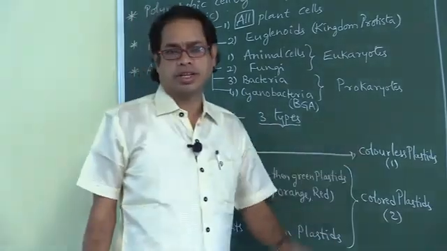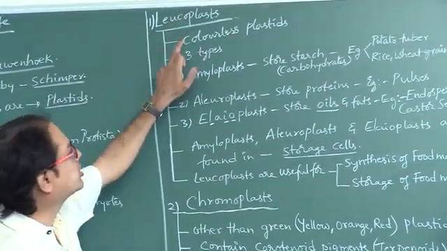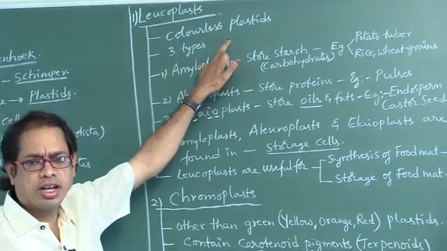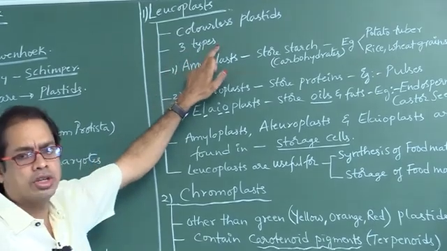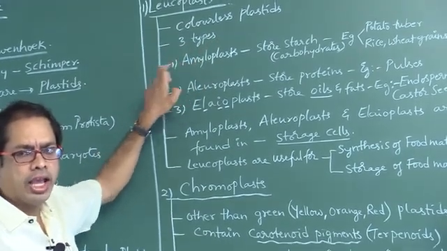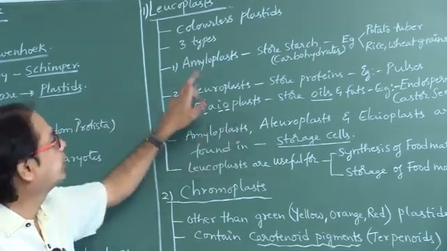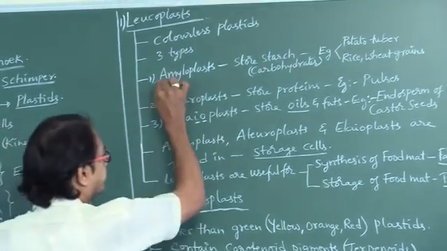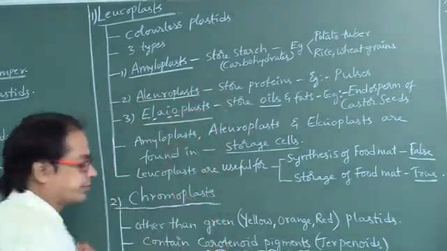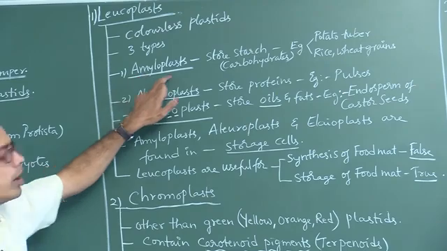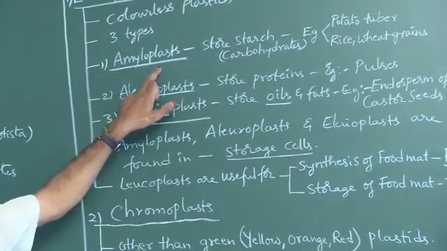One by one we have to discuss. First one, leucoplasts, which are colorless plastids. These are of three types: amyloplast, elaioplast and aleuroplast.